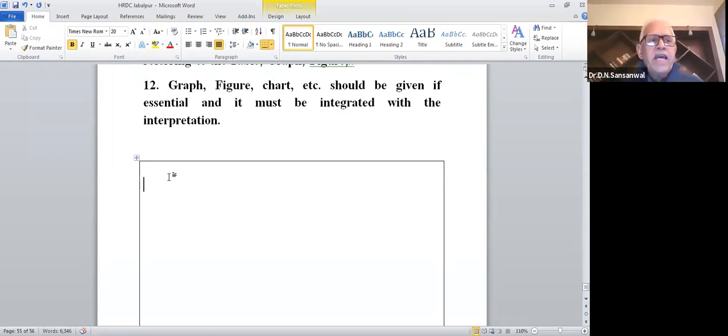Now each university has a format that here you should write the title, and how exactly that title should be written, that you can do.